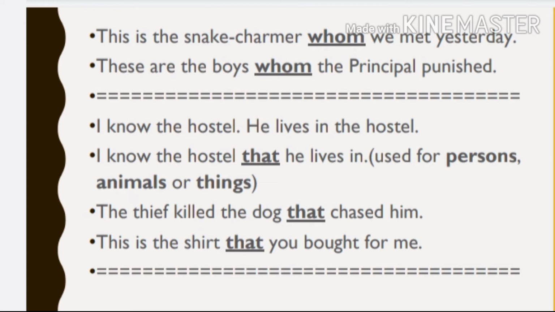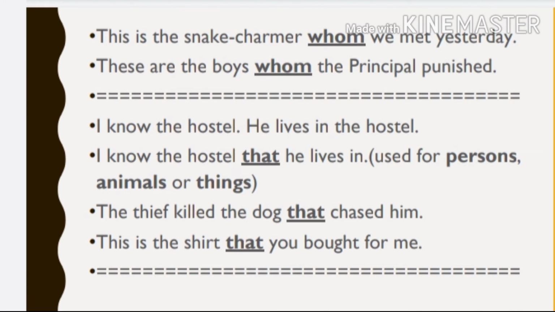Next, I know the hostel. He lives in the hostel. So, I know the hostel that he lives in. Now, again, no need to write down hostel twice. I know the hostel that he lives in. All of you are getting this? So, that is used for persons, animals or things. Giving you some more examples.